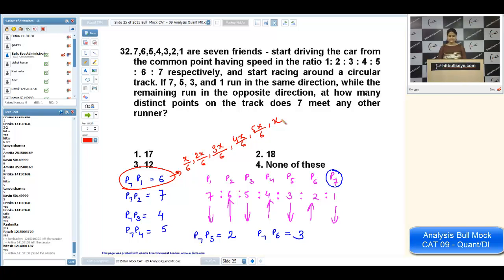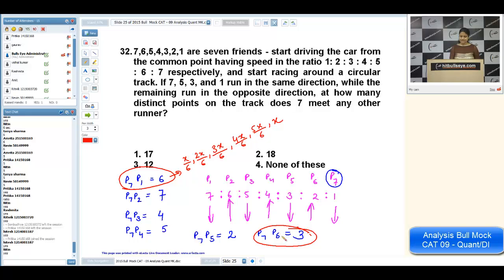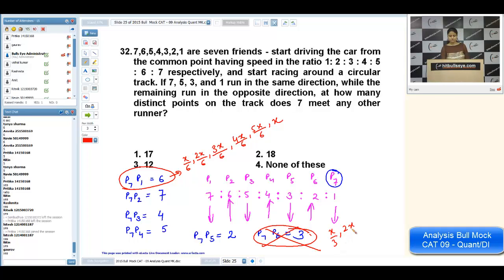Why am I writing this? I'm writing all the 6 distinct points. Now can you say P7 and P6, they are meeting at 3 points, but these 3 points are included in the written red points, I mean P7 and P1. Since you will get x by 3, 2x by 3 and x once again. So I'm not going to count this. That will give you repetition.